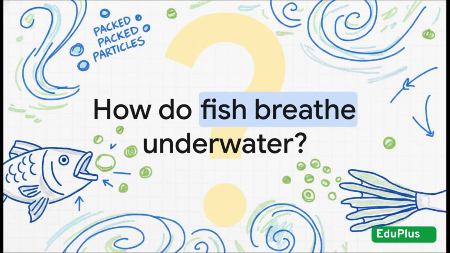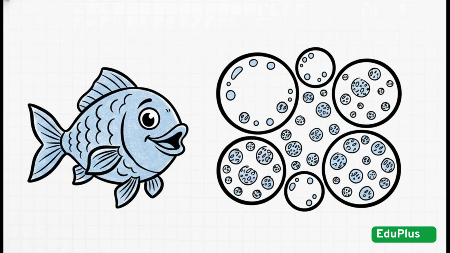Take Rule 1, space. If water is just tightly packed particles, how do fish survive underwater? Well, they're breathing oxygen trapped right inside the tiny, empty gaps between those water molecules.